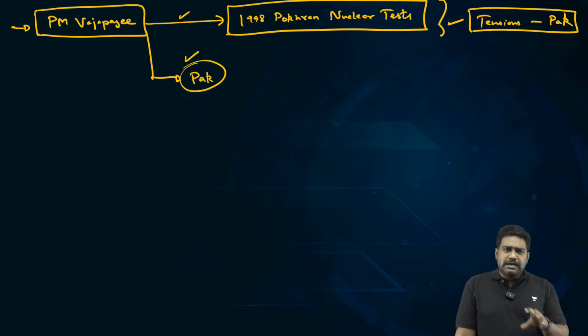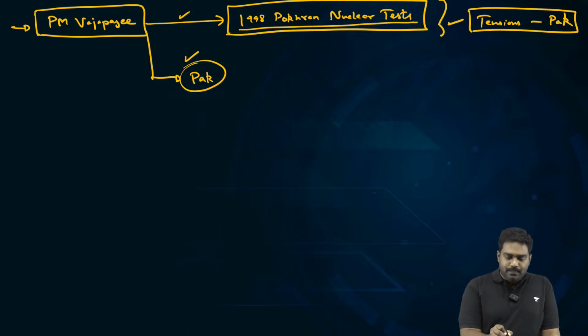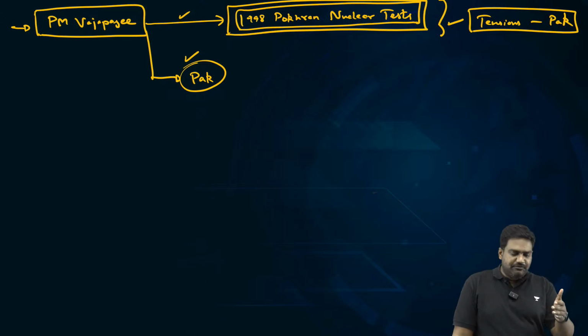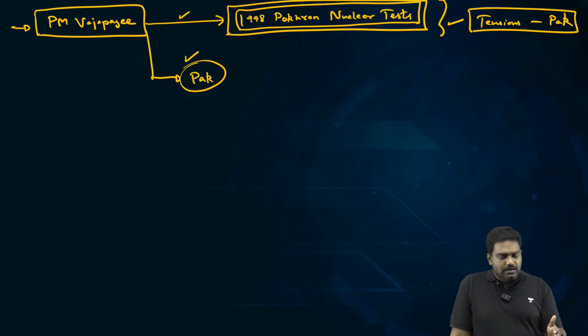So Prime Minister Vajpayee dealt with a very difficult period, especially from 1998 to 2001, a very challenging period for India's foreign policy, especially India-Pakistan relations. In '98, India carried out Operation Shakti, through which we tested our nuclear weapons for the second time. Of course, consecutive governments had contributed to our nuclear program, starting from the Indira Gandhi government or starting right from the Nehru government, right?